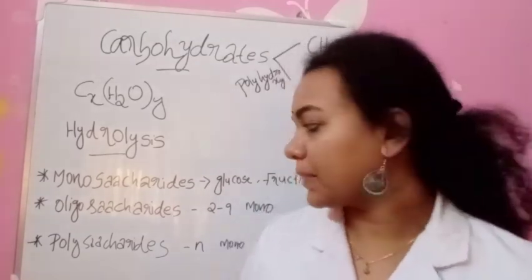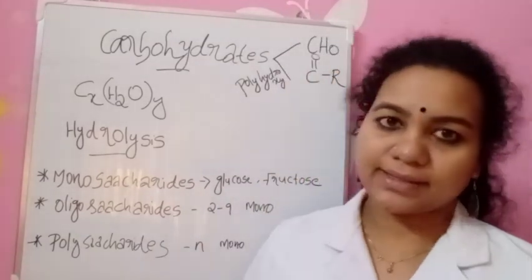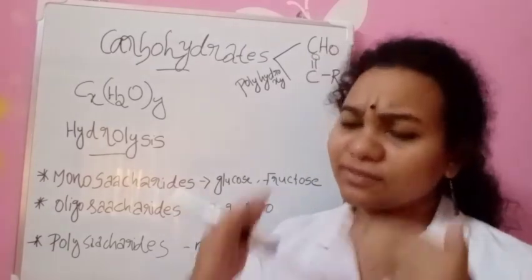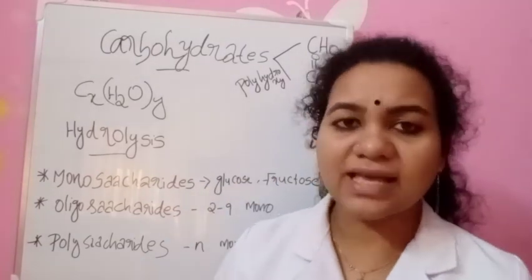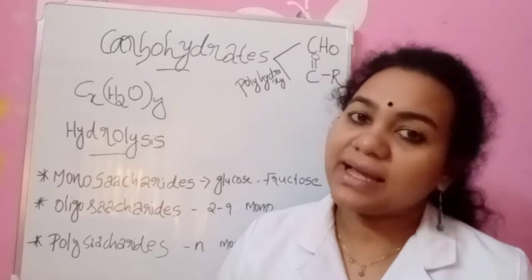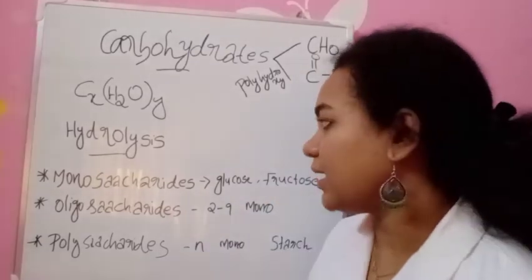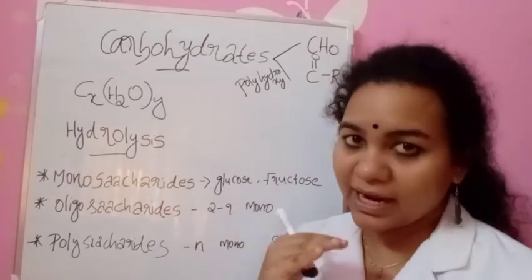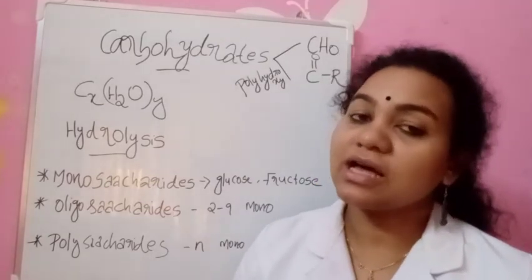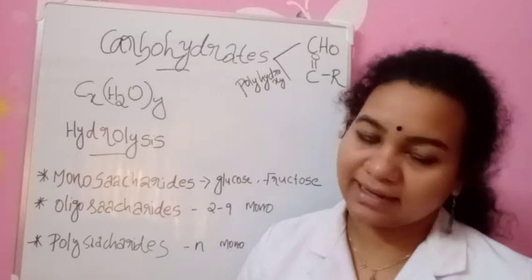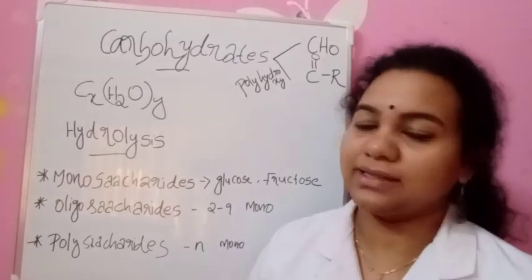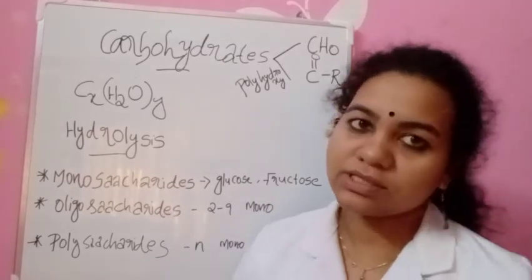Mono means one. And the next one is oligosaccharides. We can further classify oligosaccharides as di, tri, tetra, penta, etc. That is, based on how many monosaccharides we get after hydrolysis.